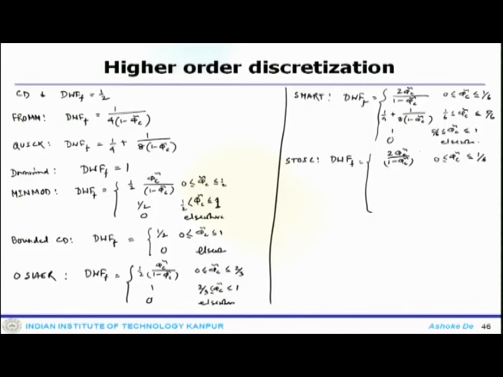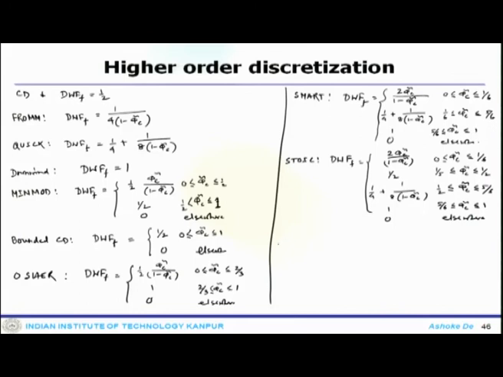Then it is half, then 1 by 4 plus 1 by 8 into 1 minus phi c tilde, which is up to 5 by 6, then 1 and 0. So, that is 1 and 0 elsewhere.